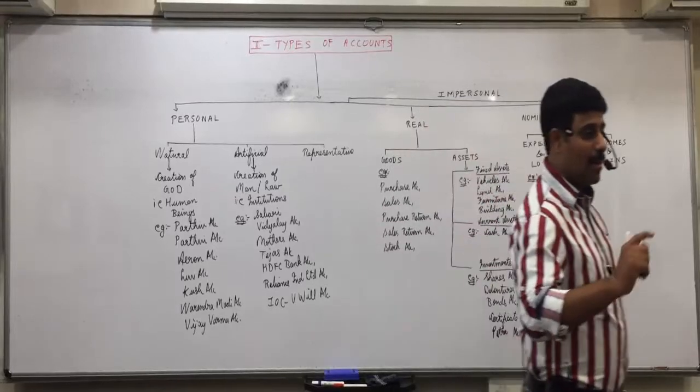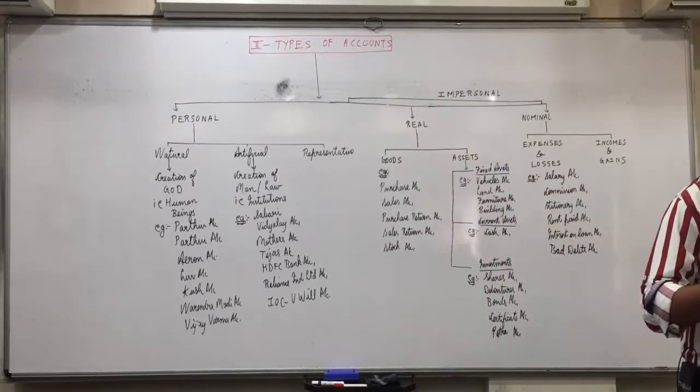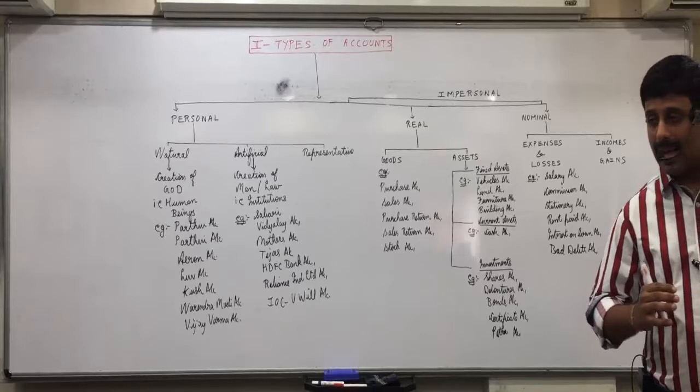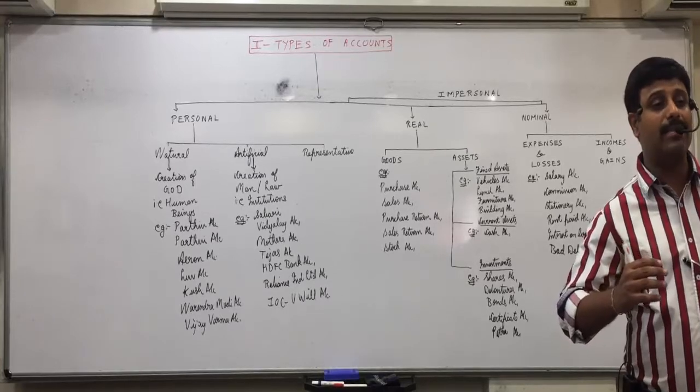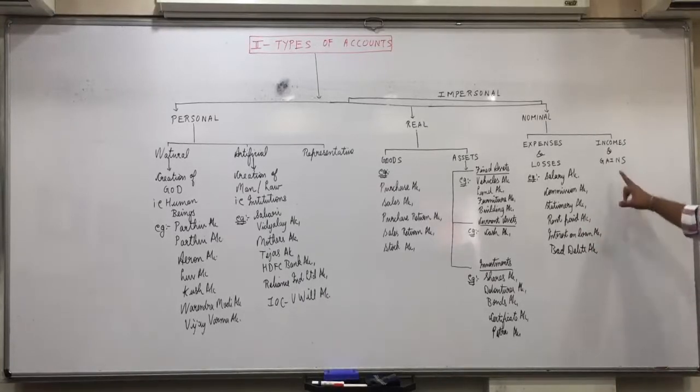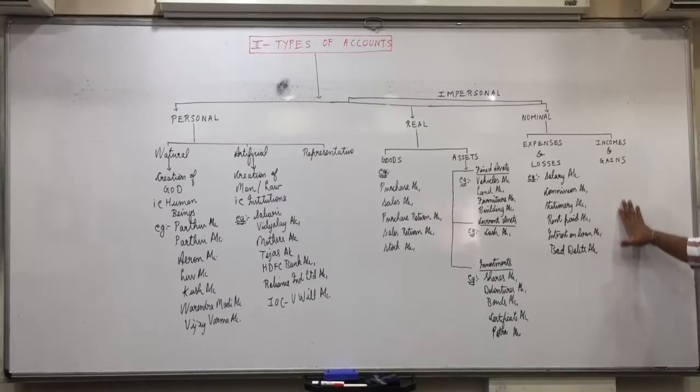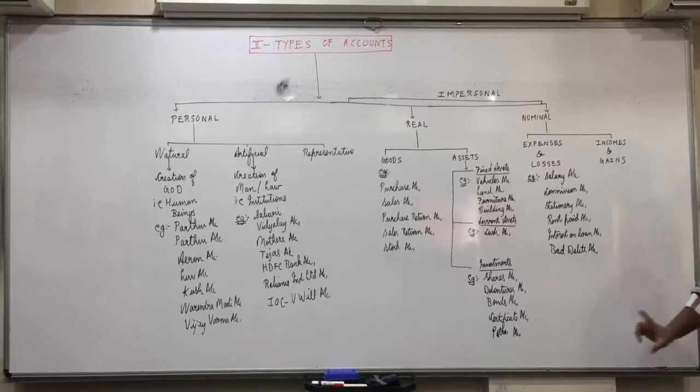What do you call that as? Bad debts return or bad debts recovered. Either you call it bad debts return or you call it bad debts recovered. Is that a gain for the business or not? Yes. So that will also come in nominal account when I write the examples of incomes and gains. But both the terms are clear to every one of you. What is bad debts and what is bad debts return? Anyone having any doubt with this?